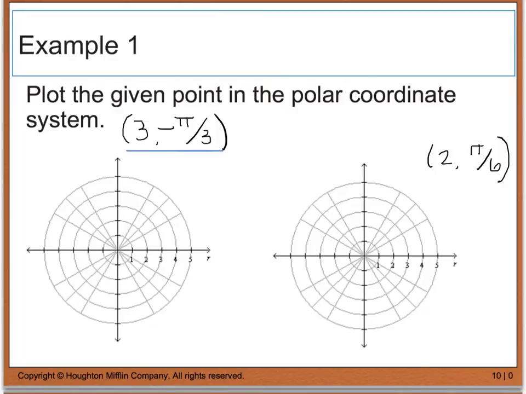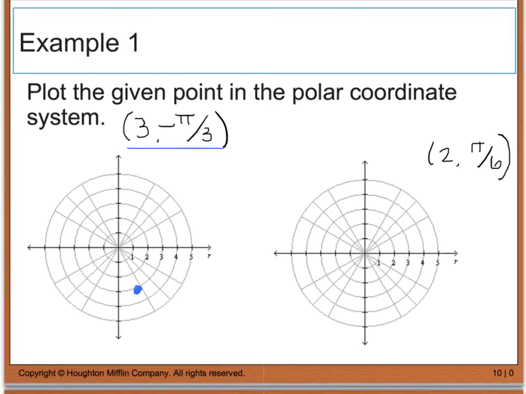So to plot this point, I want to go out to the circle that has a radius of 3, and go in the negative pi over 3 direction. I come all the way down here, and this is my point. The only thing I have left to do is draw the segment that connects from the pole through that point.